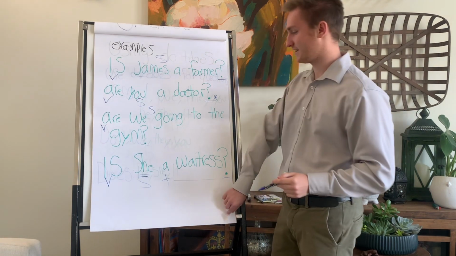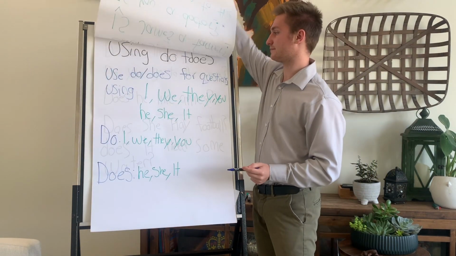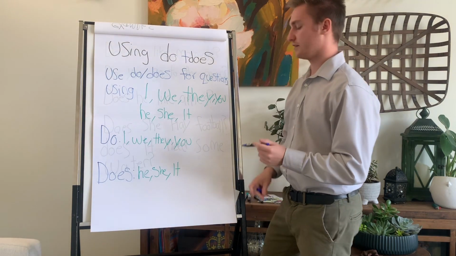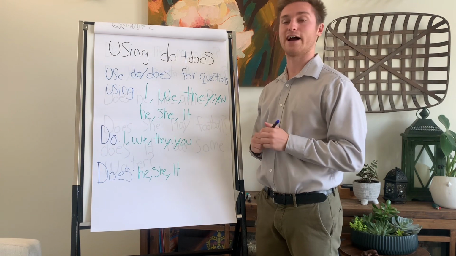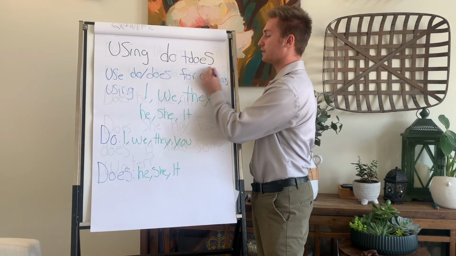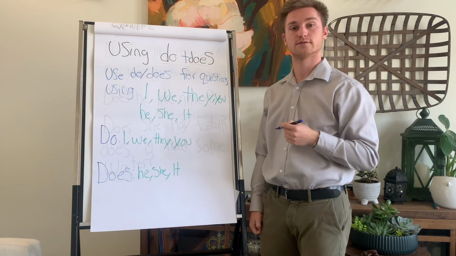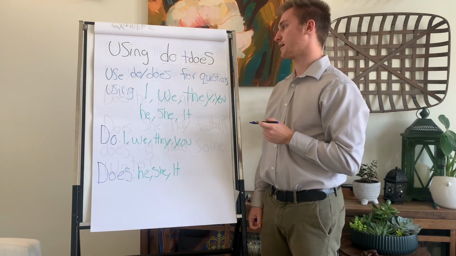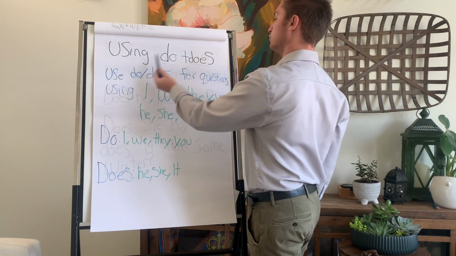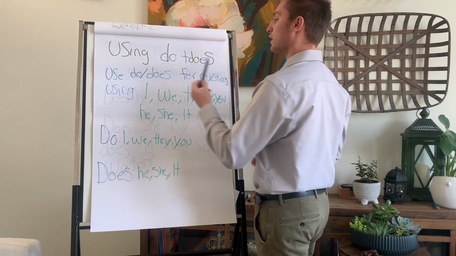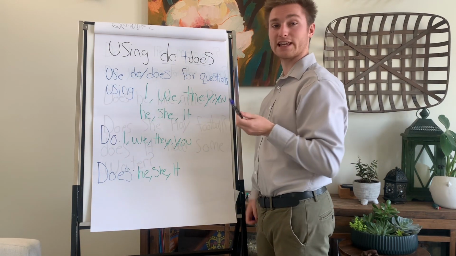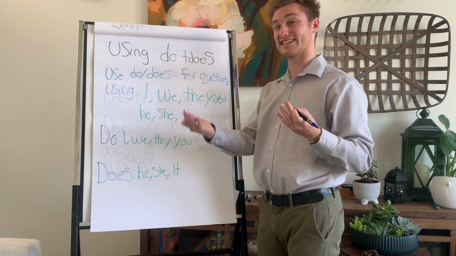Good. Here's the next part. If you remember, in the last lesson, I talked briefly about does and do. Now, using do and does in a question, well, you use them specifically for the subject.